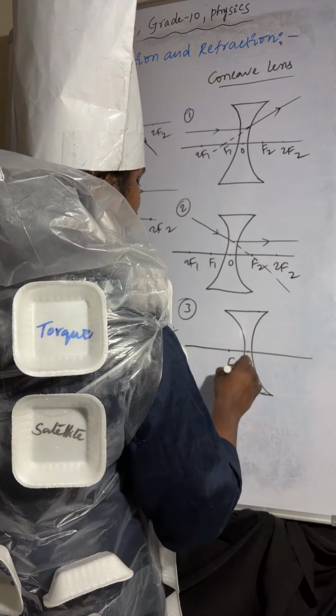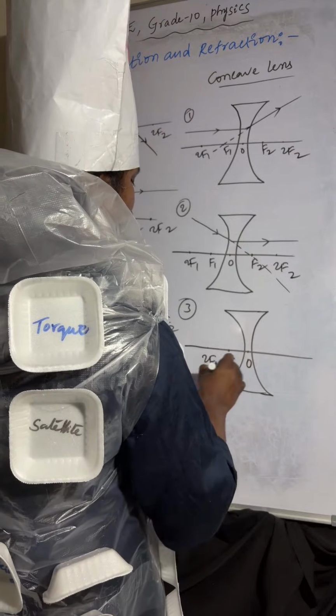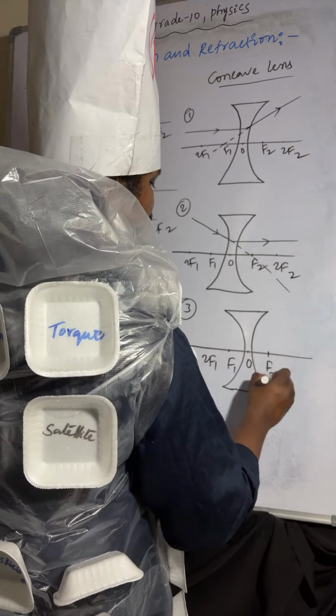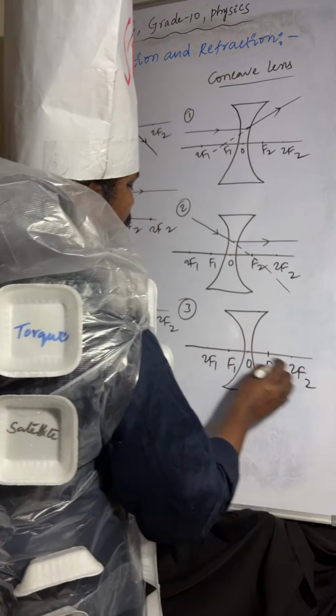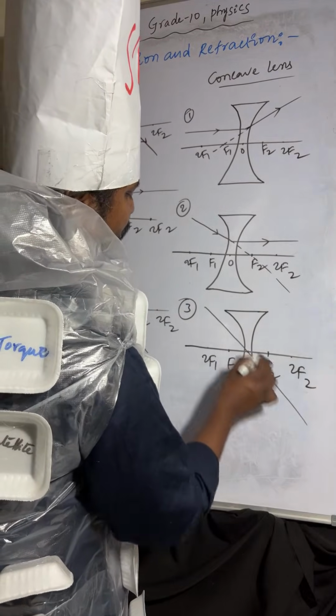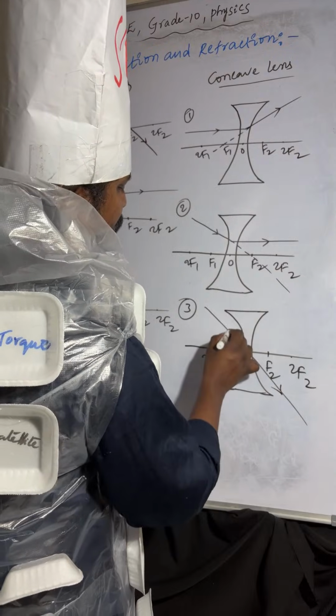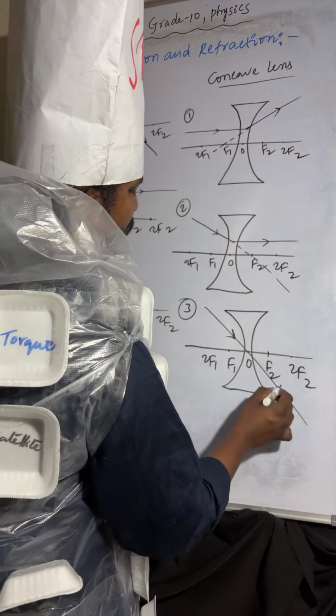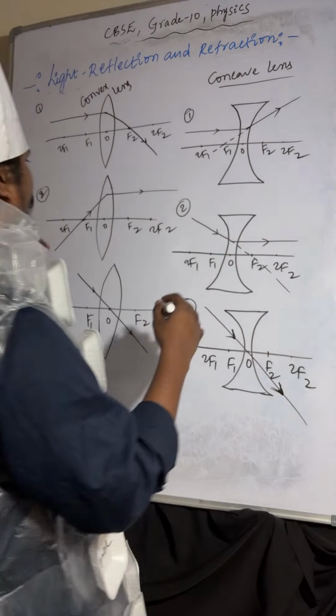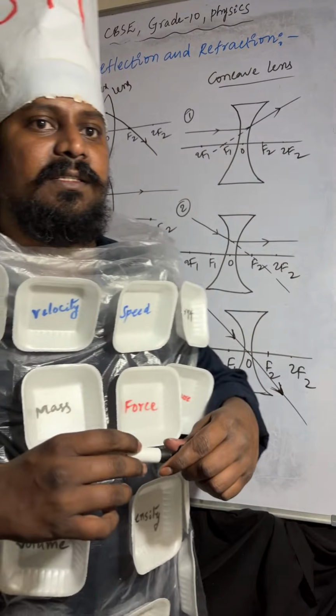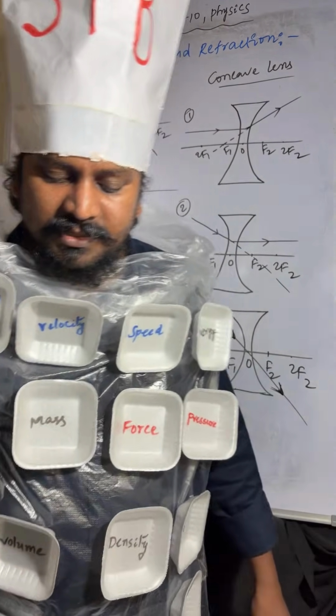So optic center, F1, 2F1, F2, 2F2. Light rays passing through optic center, no deviation takes place. Okay, so these are the ray rules of convex lens and concave lens.